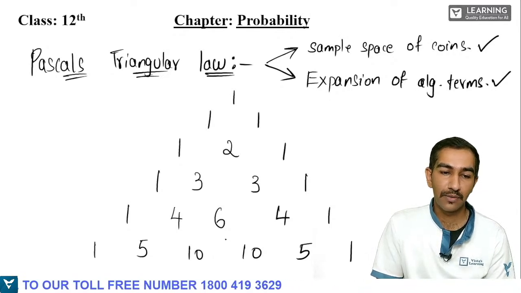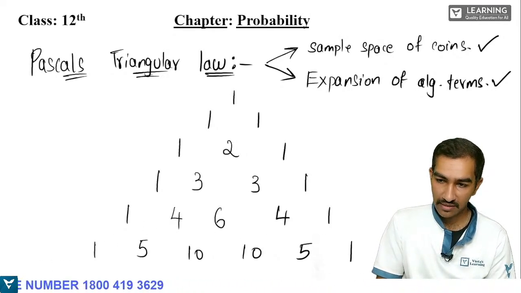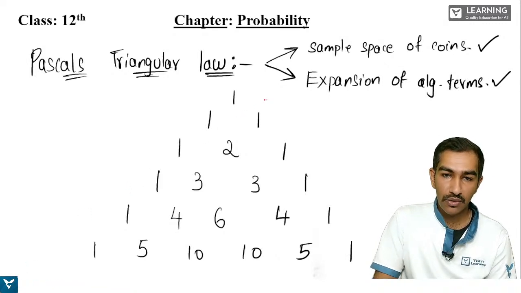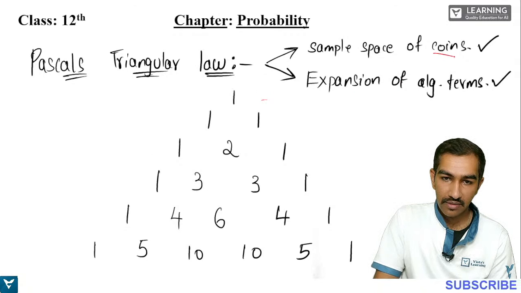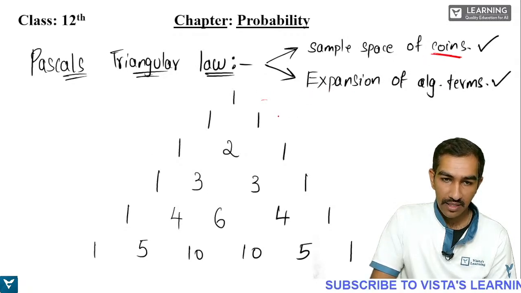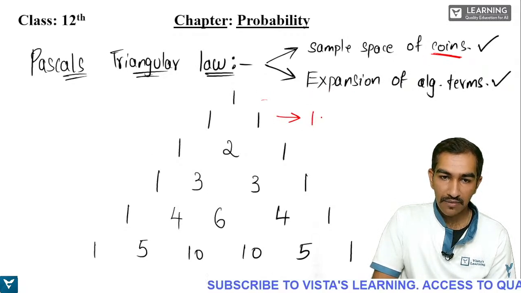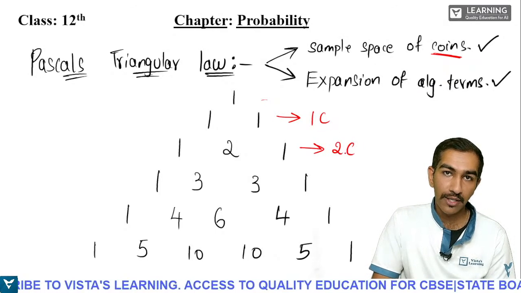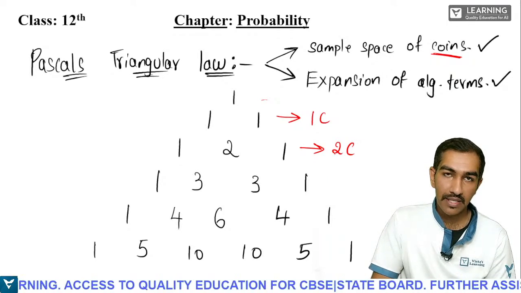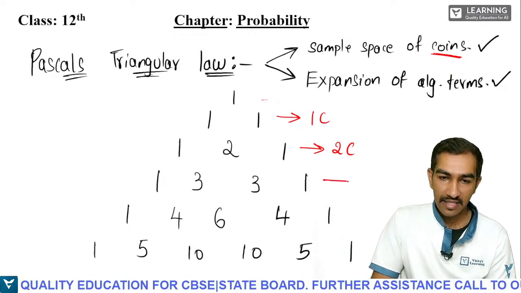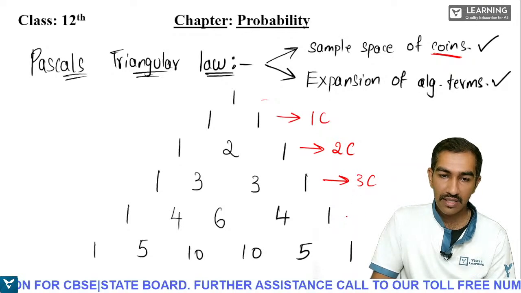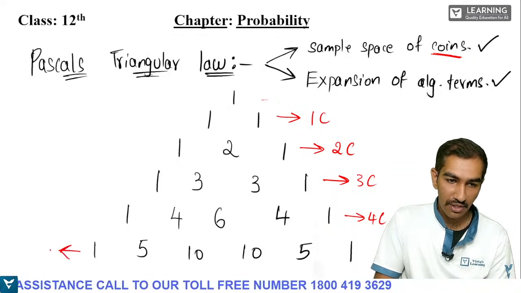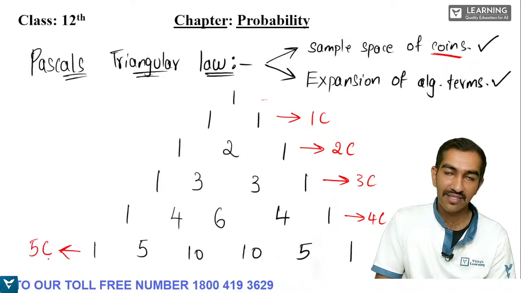Okay, now we have written this. How to make use of this? So we'll change the color here. First I'll tell you about the coin, students. Sample space of coins. So see this. This is indicating the sample space of 1 coin. This is indicating the sample space of 2 coins. So only 1 coin we have discussed, right? Further we'll be discussing 2, 3, 4 and so on. This is indicating the sample space of 3 coins. This is indicating the sample space of 4 coins. And the last one, this is indicating the sample space of 5 coins.